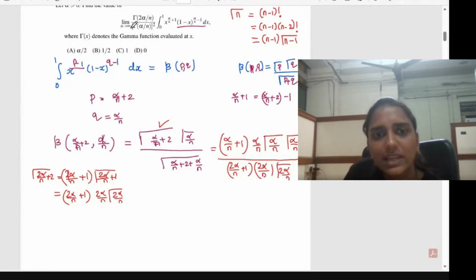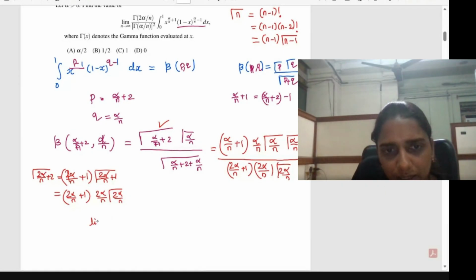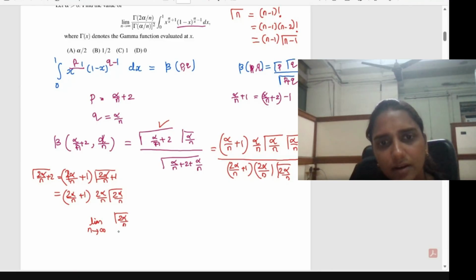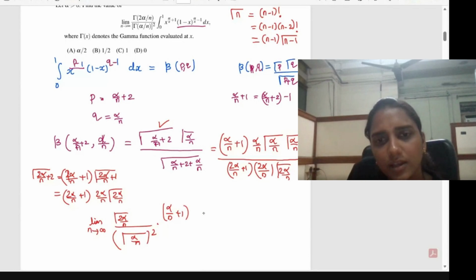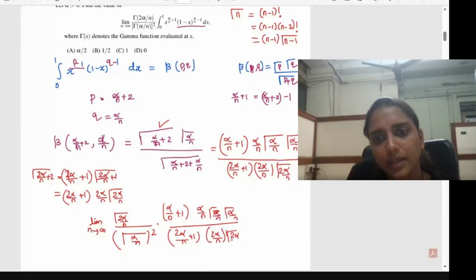So now the limit as n tends to infinity of gamma 2 alpha by n divided by gamma alpha by n the whole square, into alpha by n plus 1 into alpha by n gamma alpha by n, again gamma alpha by n, divided by 2 alpha by n plus 1 into 2 alpha by n gamma 2 alpha by n.